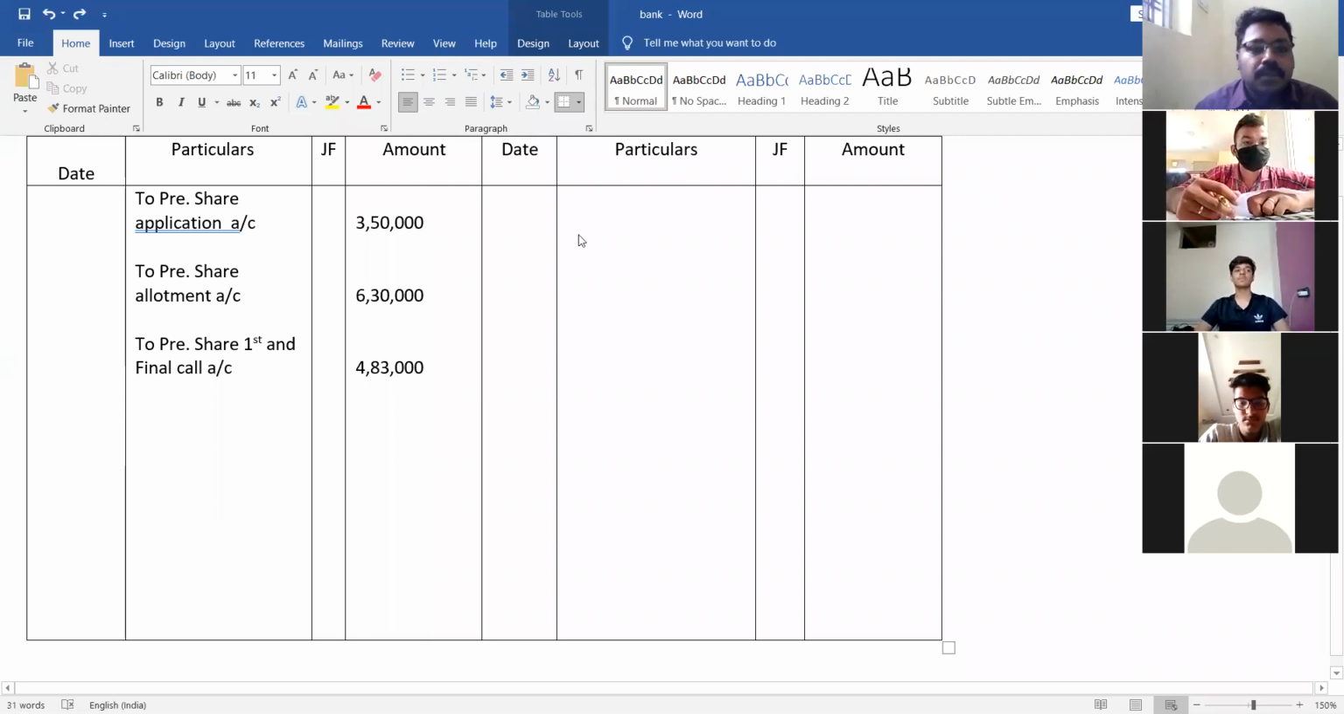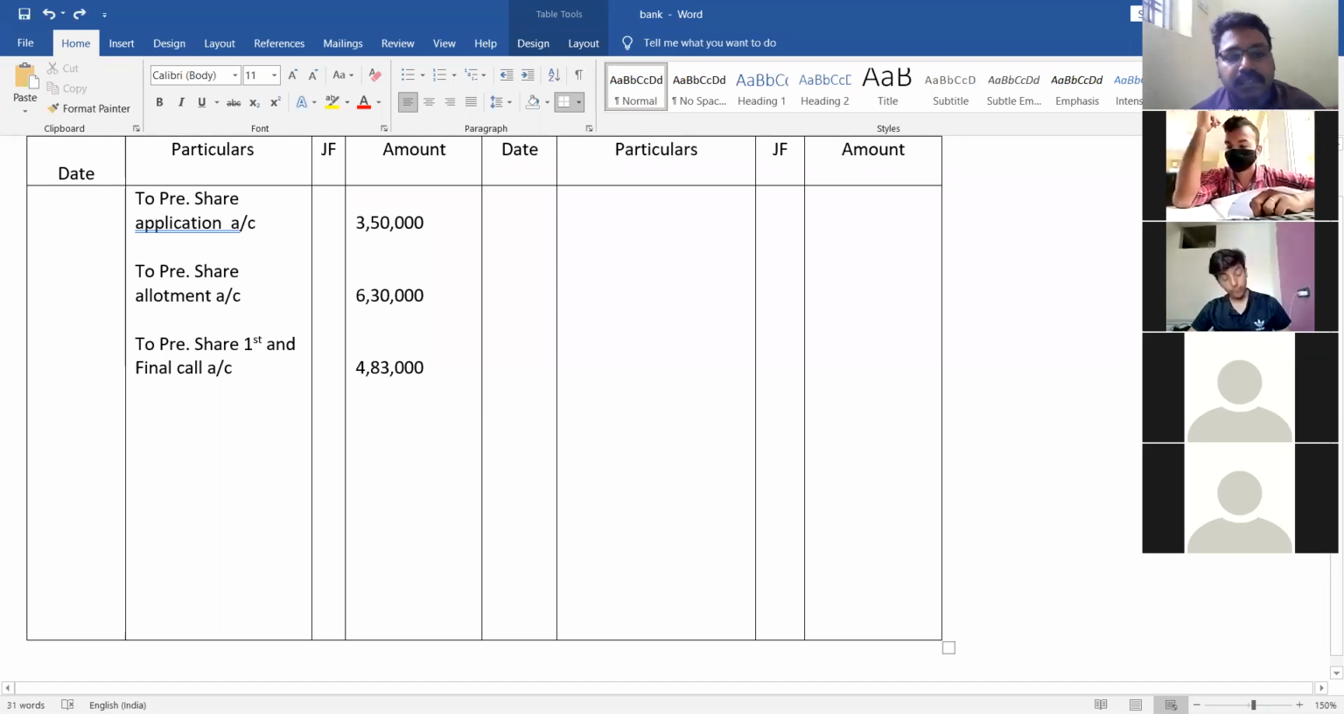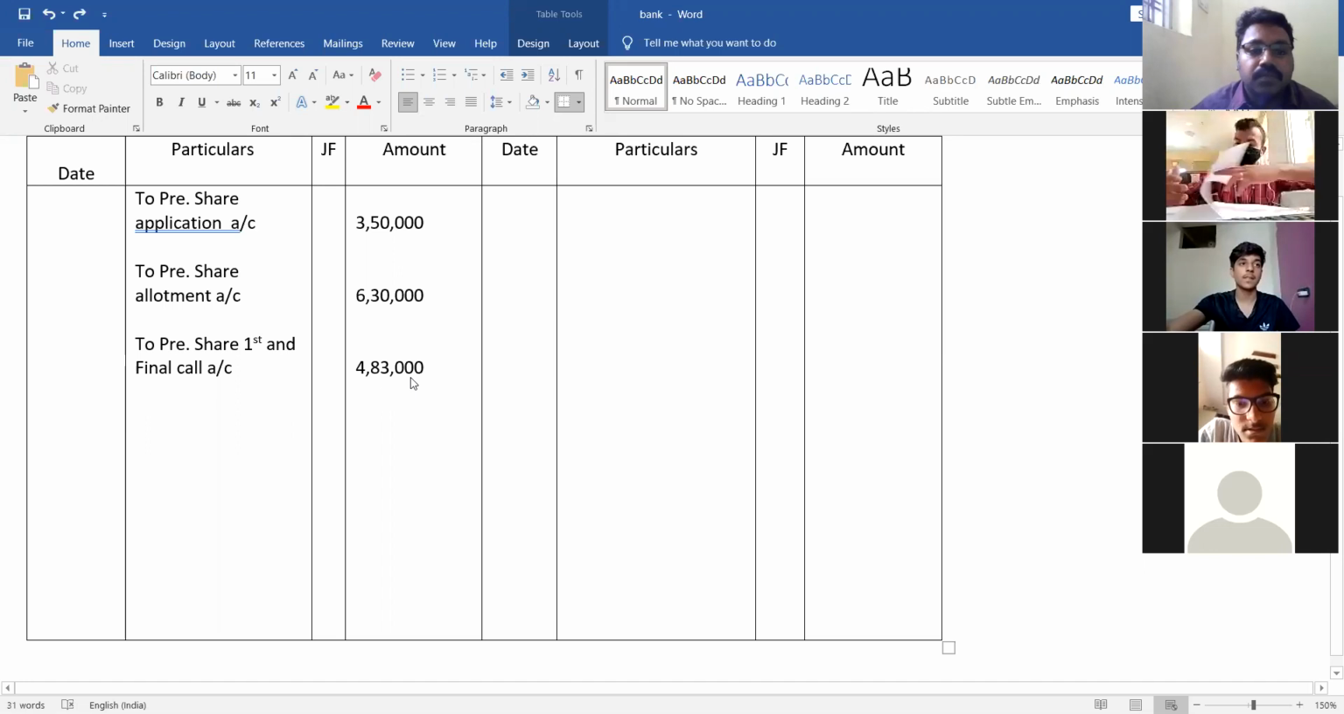So the bank has received on application 3,50,000. On allotment, the bank has received 6,30,000. On first and final call, the bank has received 4,63,000. It has been written as 4,83,000, which is a printing mistake. Please change this amount. That is 4,63,000.